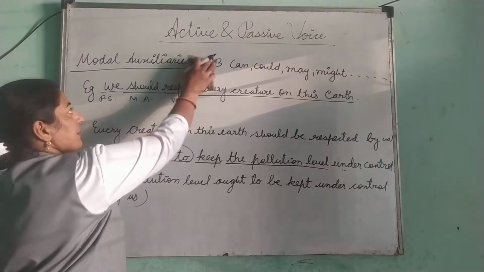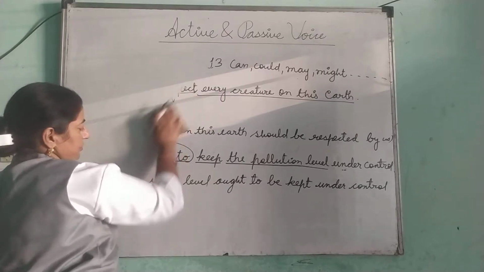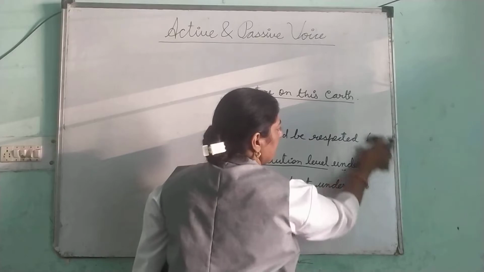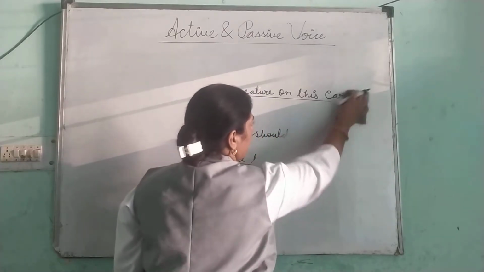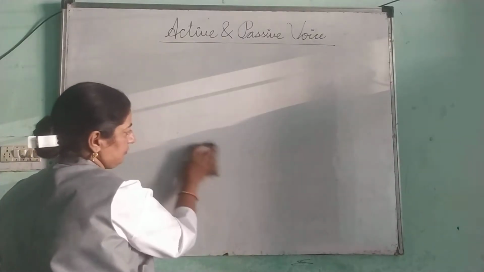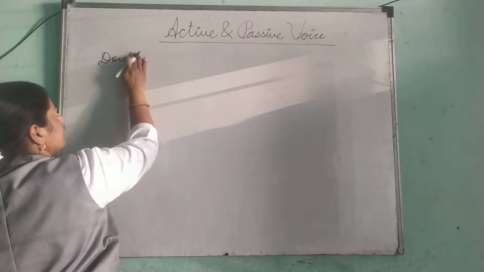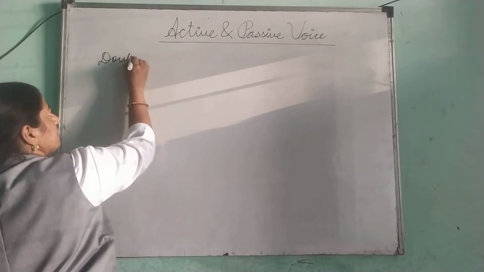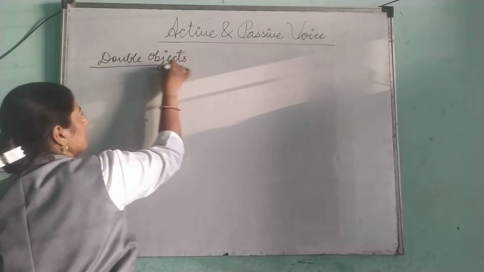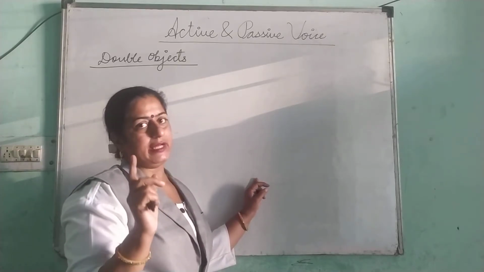Now the next concept is related to double object. If in a sentence double objects are there, then how would we change into passive? For double objects, objects are of two types, direct object and indirect.